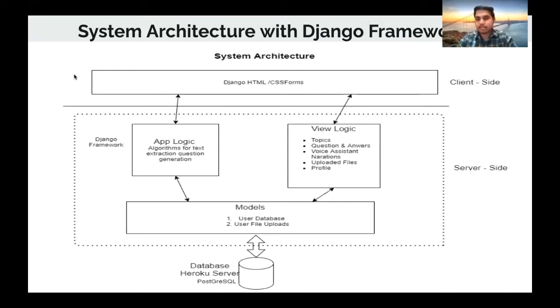There are voice assistants which give the user back some output, and if you want to see your own profile page or profile picture, we have developed that also. So there's a view logic which controls that, and the models which control the user database and user file uploads. All these models are a set of database tables which are stored in the database called PostgreSQL. We have implemented this database because it is very easy to do complex operations using PostgreSQL, which is a requirement for our application. And we have hosted this database on a cloud server, that is the Heroku Cloud Server. Next slide.